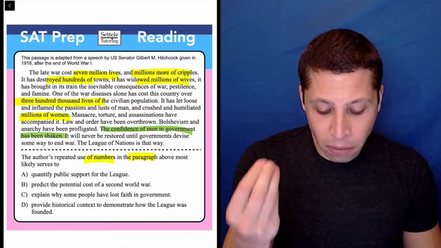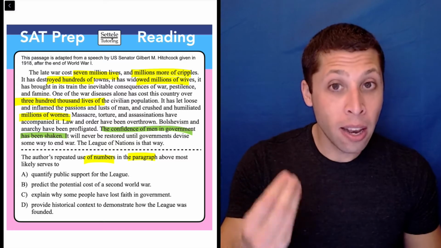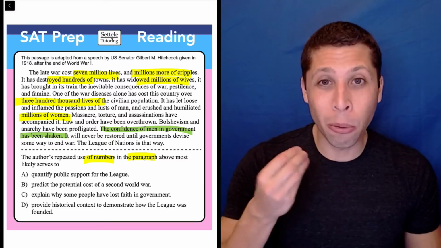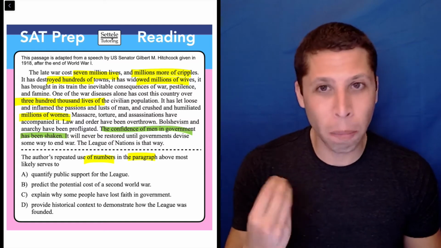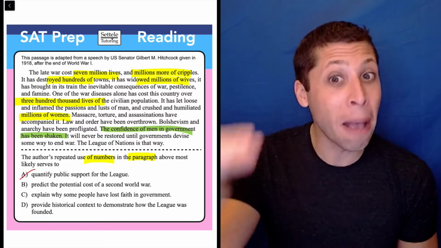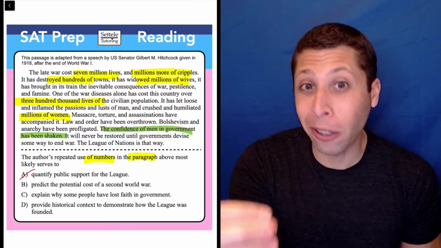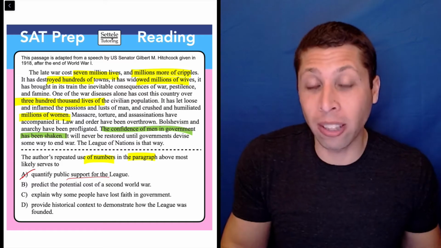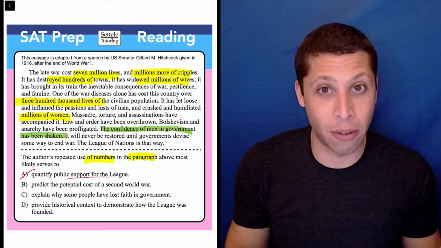Is it to quantify public support for the League? No, they mention millions of people, but they're people who died. They're not people who are voting or supporting a league. There's no public poll here that they're talking about. So quantify is really tempting. It's a very trappy word here, but there's nothing about who supports the league or not. Those kinds of numbers are not ever talked about.